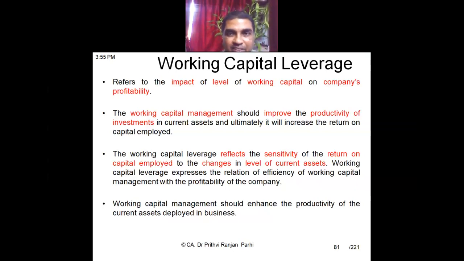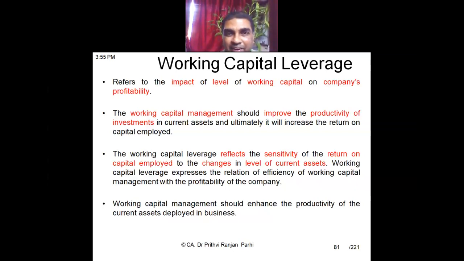But here it is a different kind of leverage we are talking about, not capital structure leverage. This is about working capital leverage. That means through management of working capital also we can create a kind of leverage. We will be managing working capital in such a way that profitability will improve. The purpose of creating leverage is what? Ultimately, why are you creating leverage? To maximize the return. You have very rightly said. Here also, our intention will be to maximize profitability.